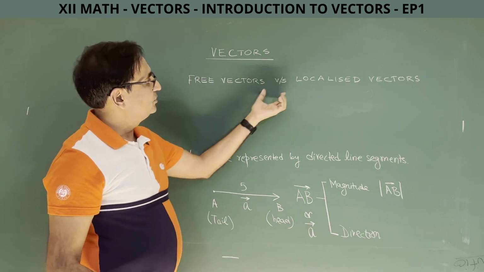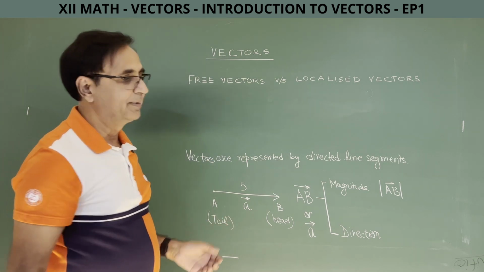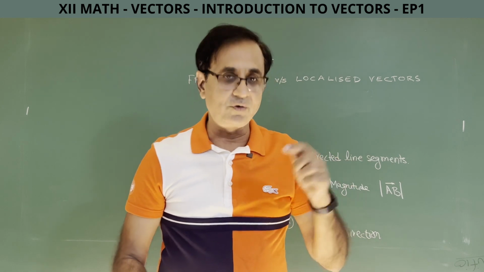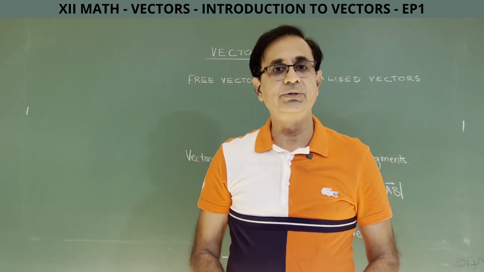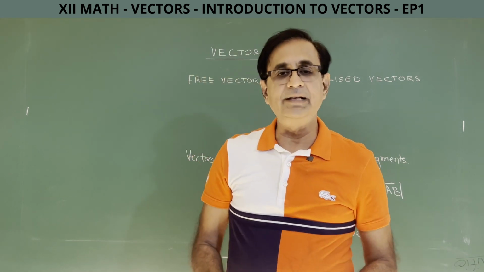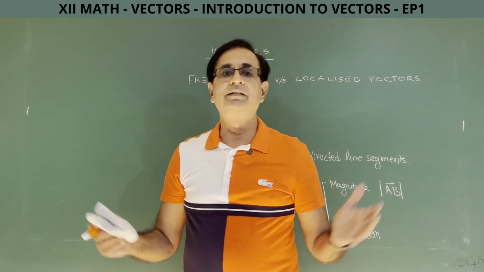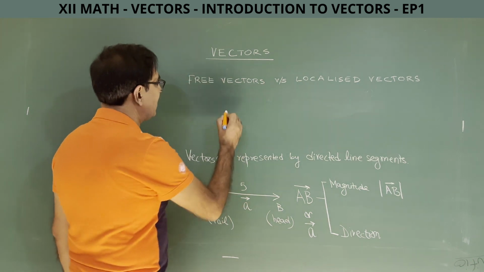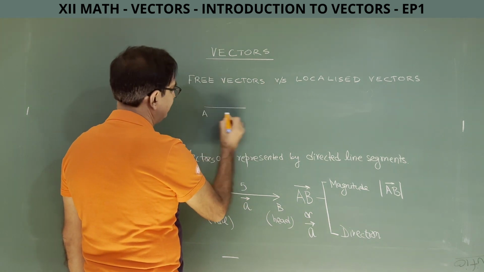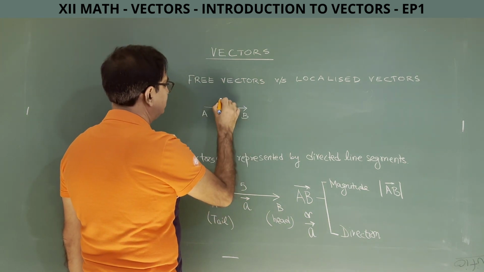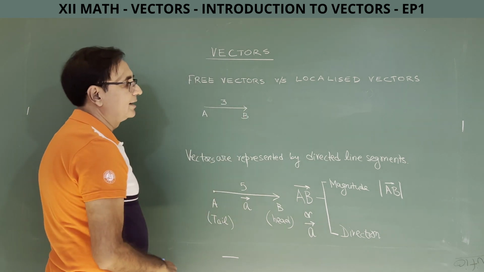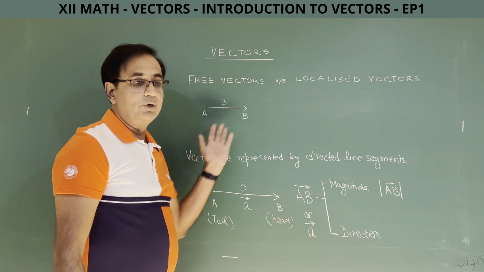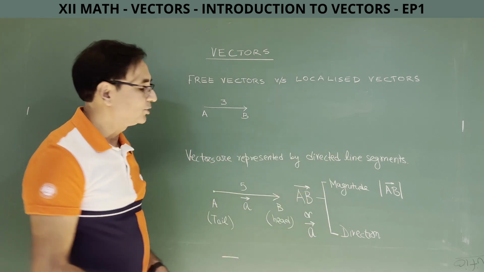So, free vectors versus localized vectors. Now, what do you mean by free vectors? Free vectors means vectors can be moved anywhere in the space, but of course, you can't change their magnitude and their direction. And localized vectors cannot be moved in the space. They are stationed in a particular place in the space. Like I have a vector AB, say magnitude 3, pointing in the direction you can see on the blackboard, pointing towards the x-axis in the increasing direction of x.